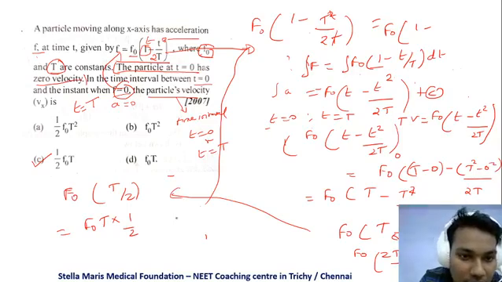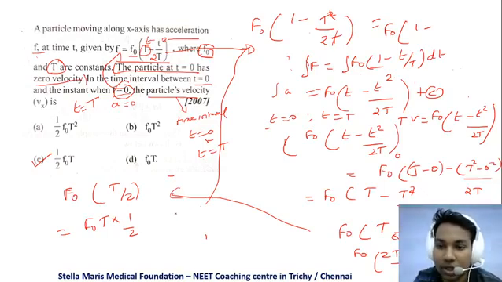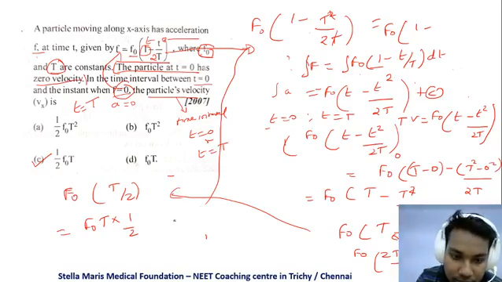Okay, so what is the velocity equation? The velocity equation is v is equal to F0 into t minus t squared by 2t plus c.